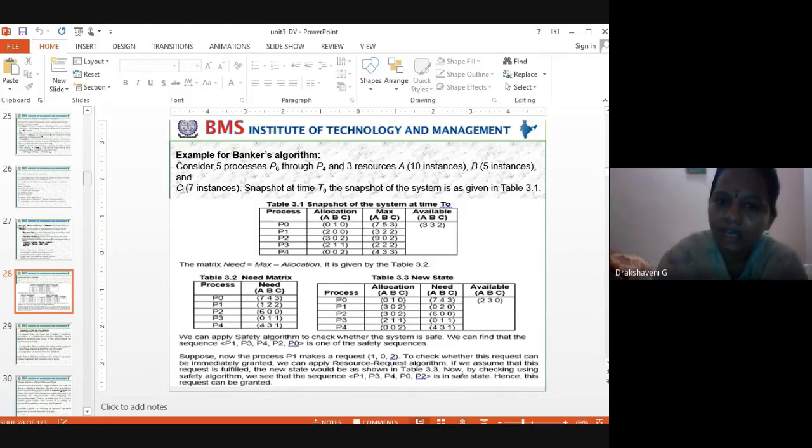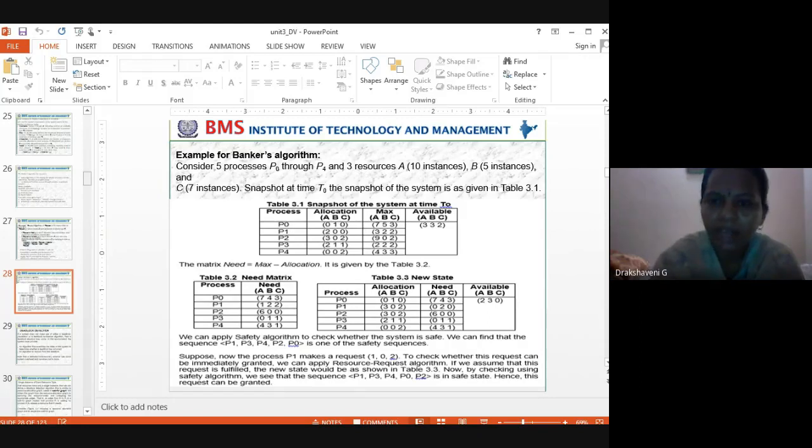Already I have given her 3, 0 and 2. But still, how much do I have to give? I have to give 6, 0, 0 for her to complete her job. Are you clear about this need matrix, the need table? How did we get these 7, 4, 3, 1, 2, 2, 6, 0, 0? Clear? The first table: max minus allocation.